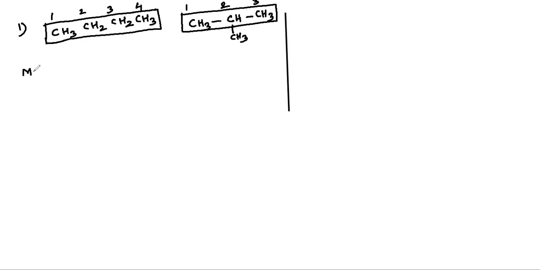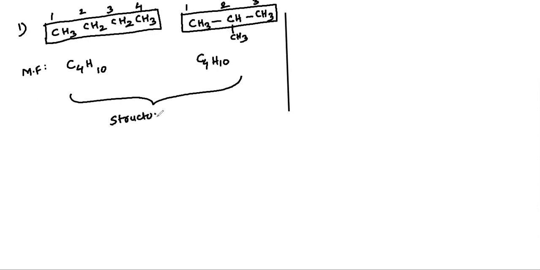Both are nothing but alkanes only, so I can simply say CnH2n+2. Here Cn means 4 carbon atoms, so C4H(8+2), that means 10. You count 3 plus 3 plus 4, that's 10. Here also you'll get the same thing. So the relationship between both of these compounds is that they're obviously isomers. But what isomers? They are nothing but structural isomers.